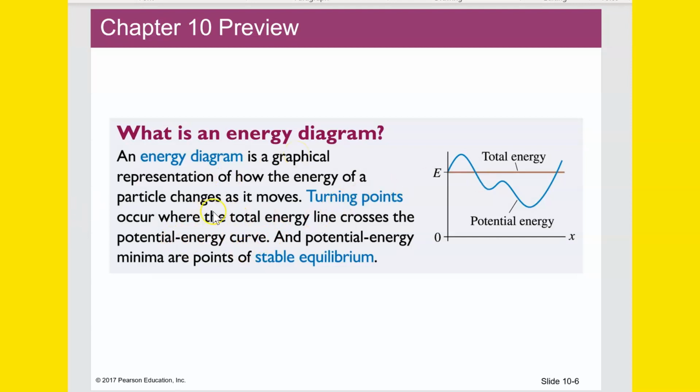So the part about turning points, like a turning point in an object's movement. Think about a ball going up and then getting to its apex and then turning around and coming down. When it reaches its apex, that is a maximum. That is when the total energy of that ball is all potential. So the potential energy would intersect the total energy line right there because they would be equal. And then as the ball comes back down, the potential energy decreases and kinetic energy increases.